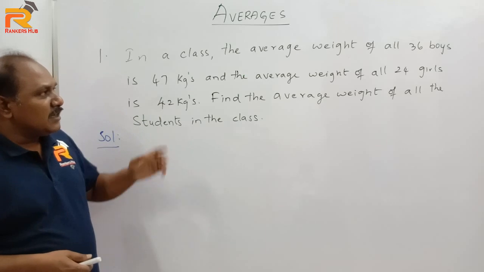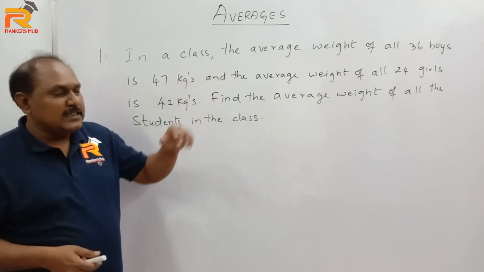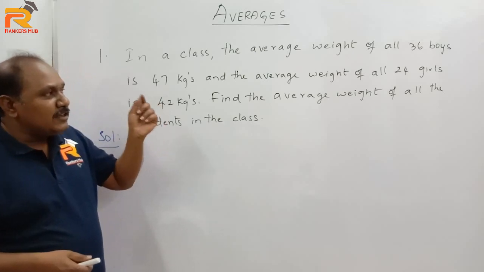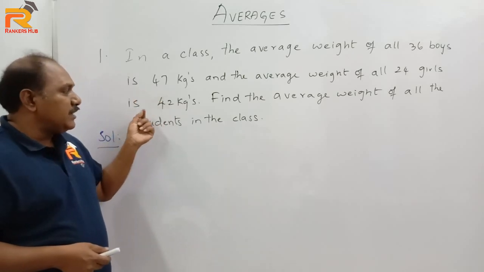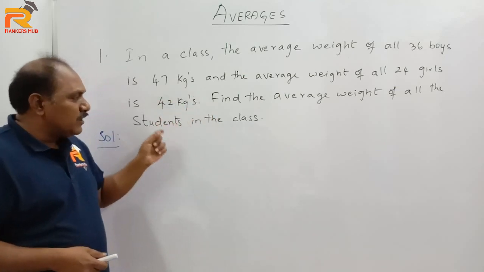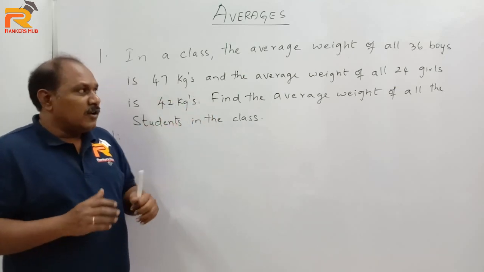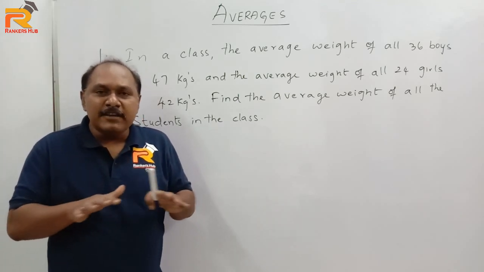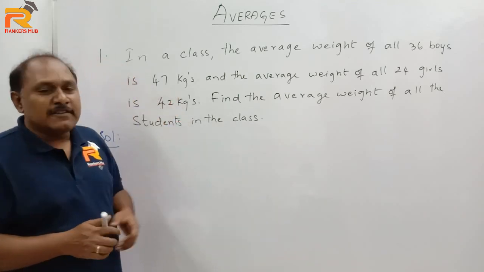In a class, the average weight of all 36 boys is 47 kgs and the average weight of all 24 girls is 42 kgs. Find the average weight of all the students in the class. Now it's given that there are 36 boys in the class whose average weight is 47 kgs.